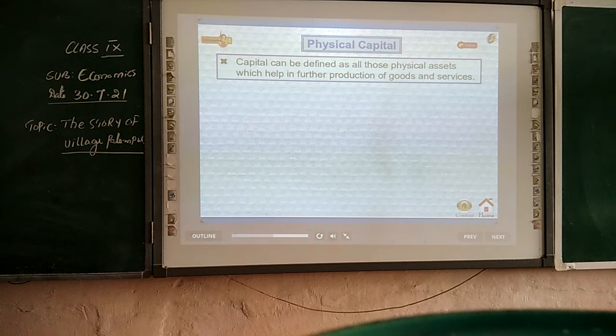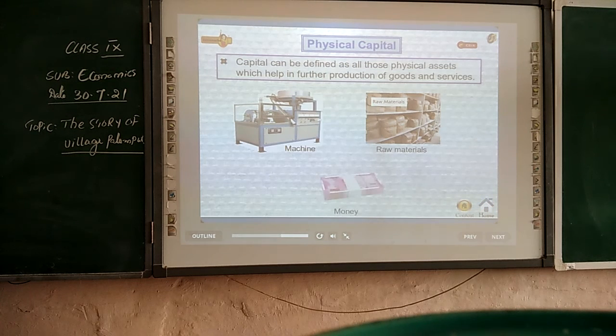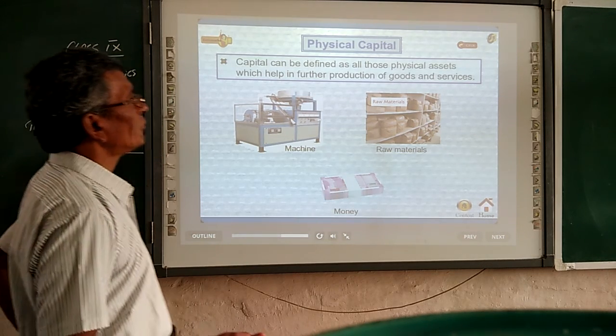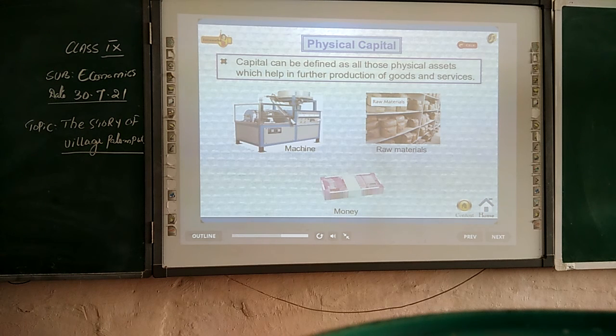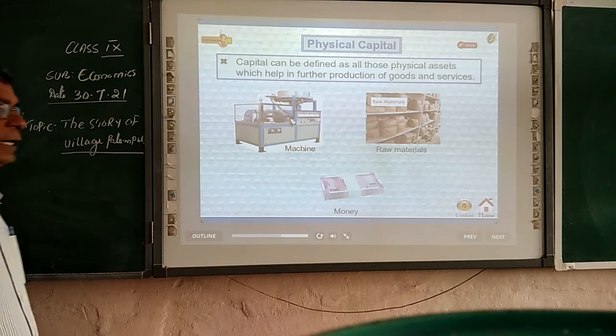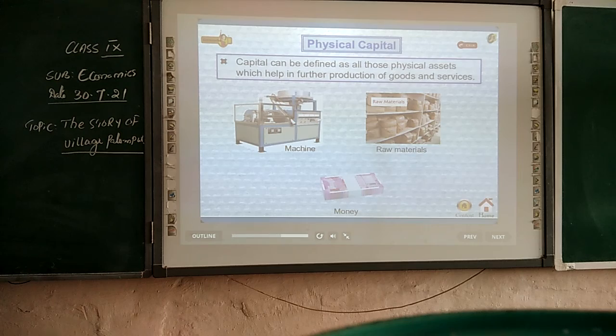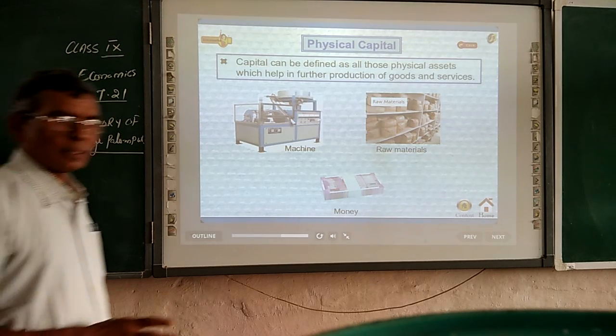For example, machines, raw materials, money, etc. So money, machines, and even raw materials come under physical capital. Clear?